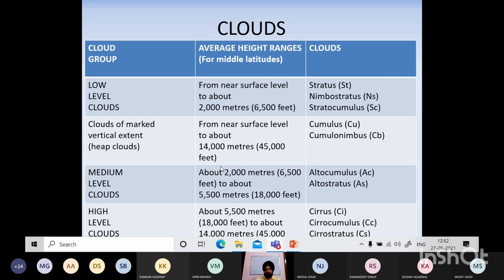So as we have seen, these low clouds, if you see, average height 2000 meters, 2 kilometers, from near surface level to about 2 kilometers. And इसमें clouds कौन से हैं? Stratus, nimbostratus and stratocumulus. तो उनकी ये abbreviation भी है ST, NS, SC. And clouds marked with very high vertical extent, they also can exist up to 14,000 meters. Cumulus, cumulonimbus, they can reach quite high areas because it depends their formation.